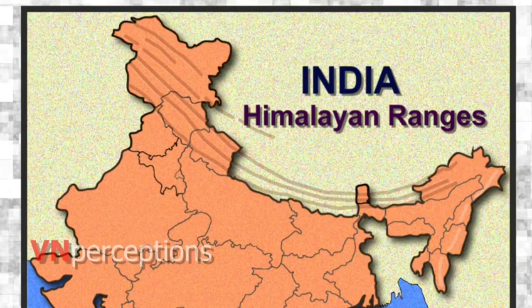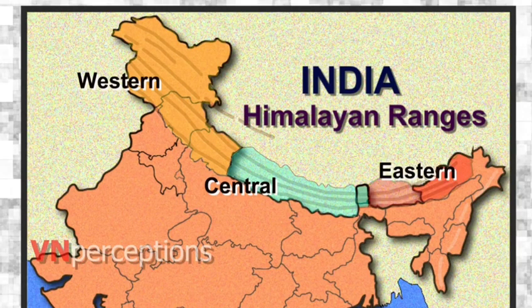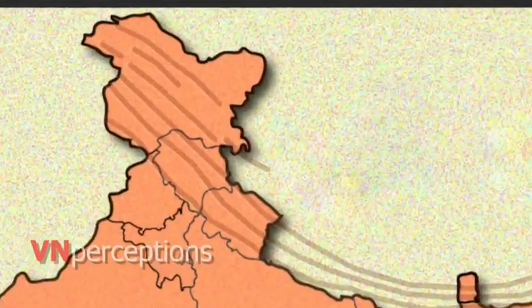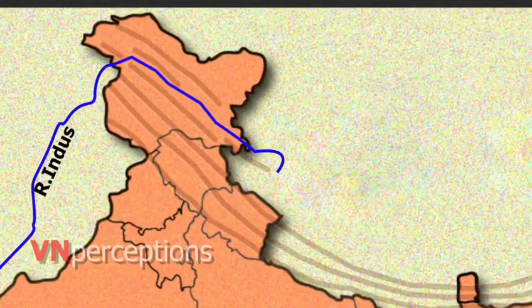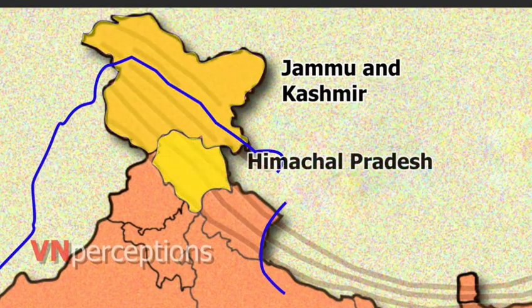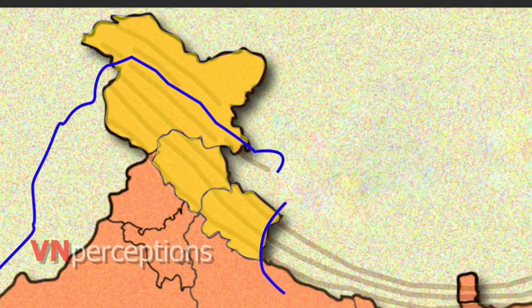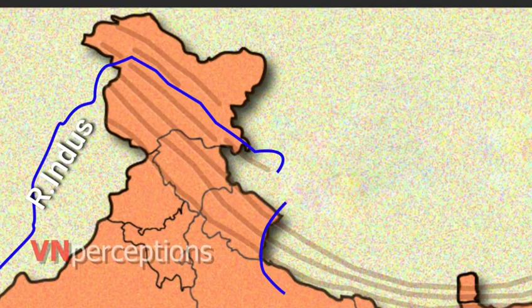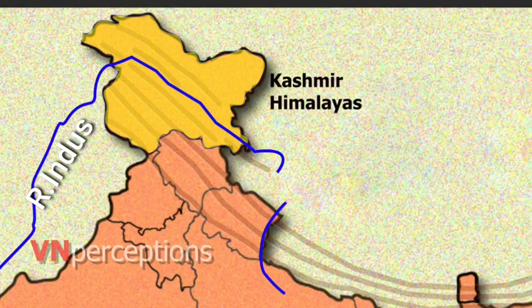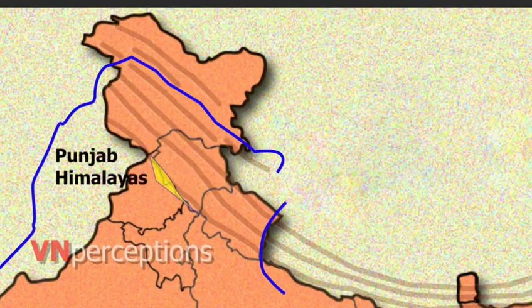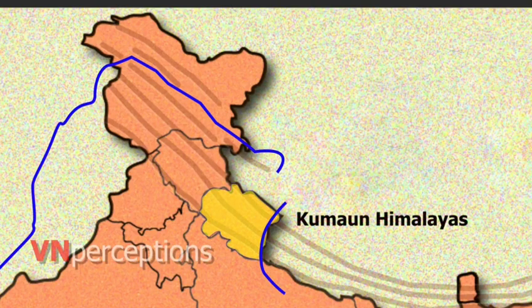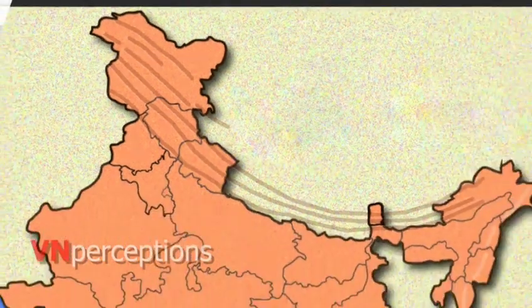From west to east, the Himalayas are divided broadly into three mountainous regions that are western, central, and eastern. The western Himalayas extend from the Indus River in the west to Kali River along the Nepal border in Jammu and Kashmir, Himachal Pradesh, and Uttarakhand. The western Himalayas can be further divided on the basis of regions such as Kashmir Himalayas, Himachal Himalayas, Punjab Himalayas, and Kumaon Himalayas.